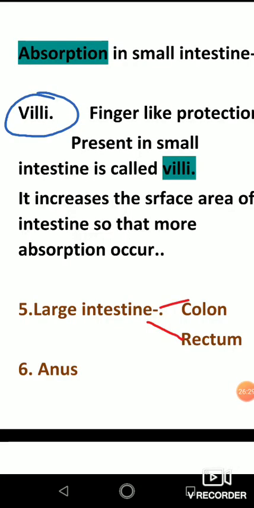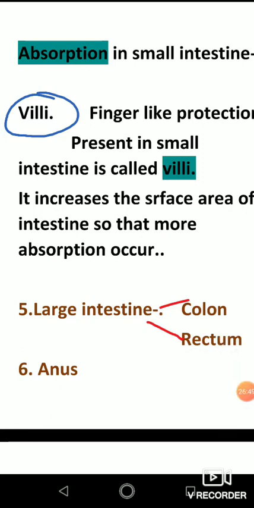Now the question is, what is villi and what is its function? So the finger-like projection present in small intestine is called villi, and it increases the surface area of intestine so that more absorption takes place.